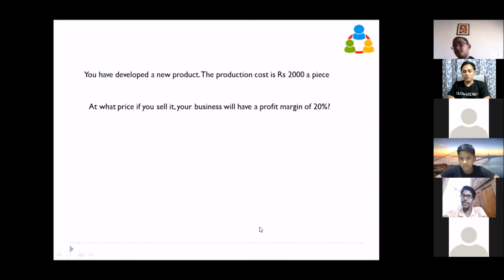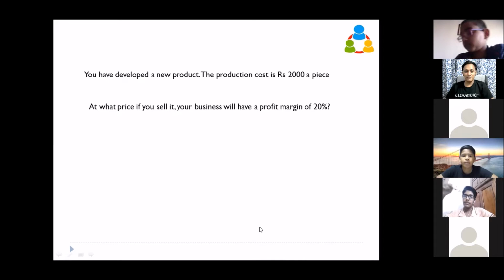So let us assume you are doing a business of 1 lakh rupees per month. If you want to get a 20% margin, how much should your profit be on 1 lakh? 20,000 rupees, right? That means if you sell for 1 lakh, you should get 20,000 rupees as profit. Then only your company is making a 20% margin. If you look at the stock market, at the results of companies, they will say, yes, TCS has made a profit of 15% out of a turnover of 10,000 crore. That means 1,500 crore is their profit. So profit is always on your selling price, right?